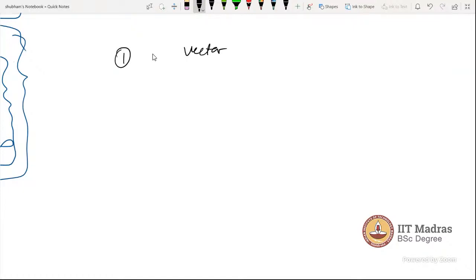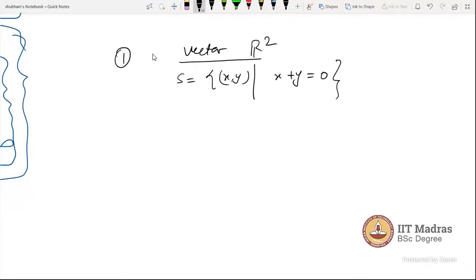So first, we need a vector space. Let's say I am taking the vector space R2. Now I am taking a subset, such that the elements from R2 follow the condition x plus y is equal to 0. The coordinate relation is x plus y is equal to 0. So this is a subset of R2, which is a vector space. Now, is this subset a subspace or not?